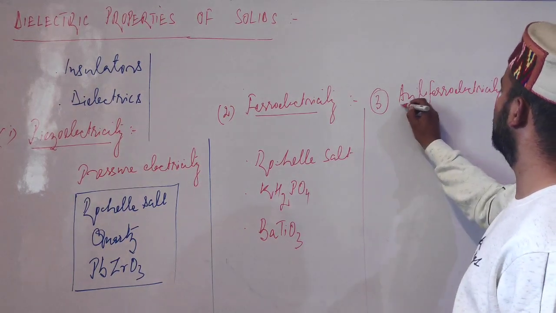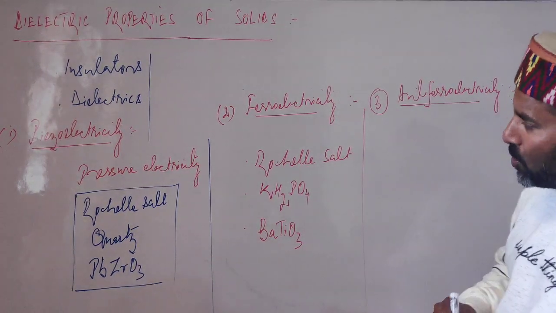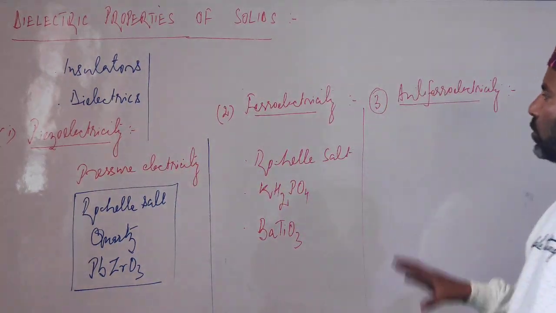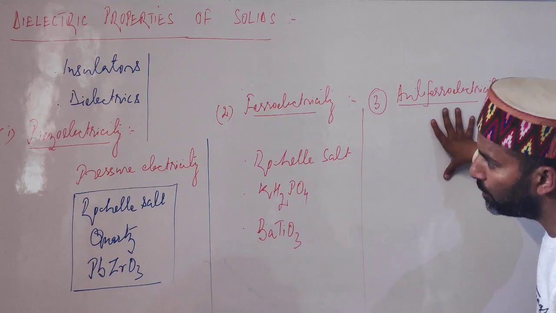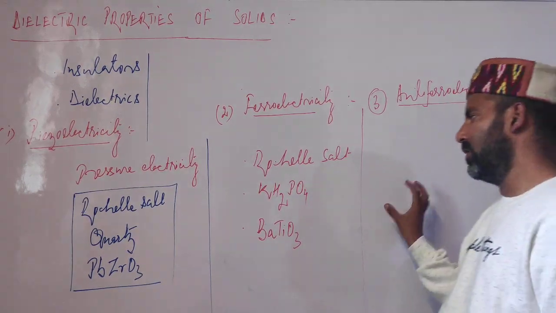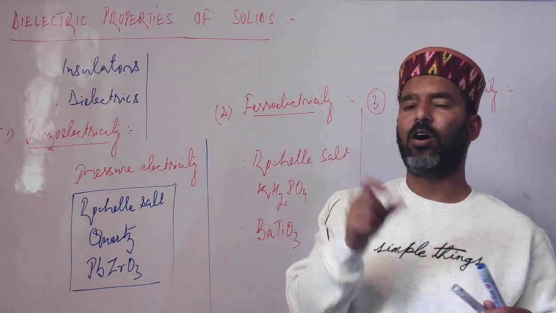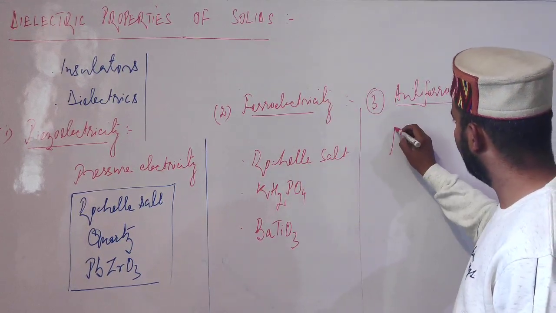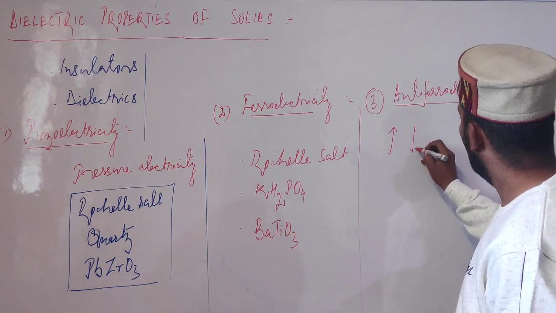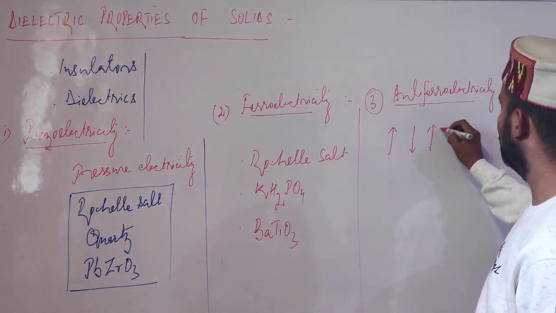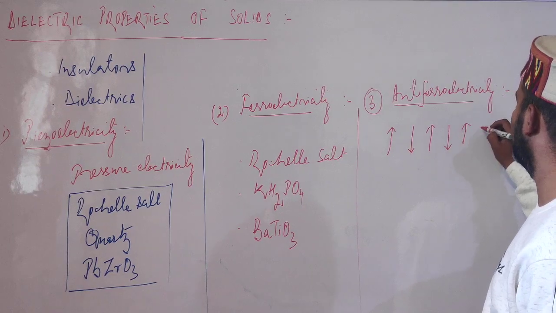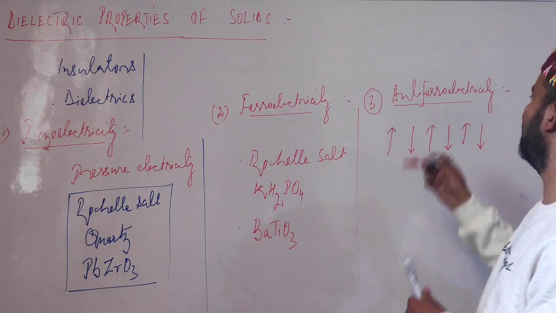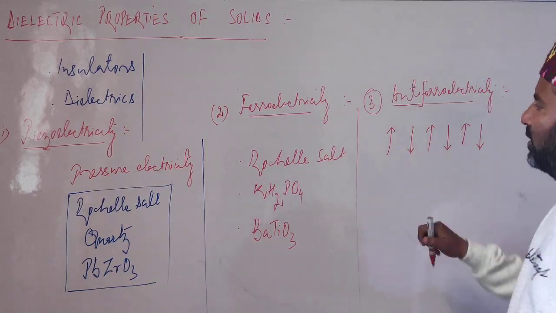Now again students, let me tell you, these are also piezoelectric materials. So these are properties which are shown by piezoelectric materials. These are piezoelectric materials in which the electric dipoles are oriented in a compensatory way, which means the electric dipoles are aligned in upward as well as downward directions. So the net dipole moment of the crystal is 0, and that is why this property is called antiferroelectricity, because